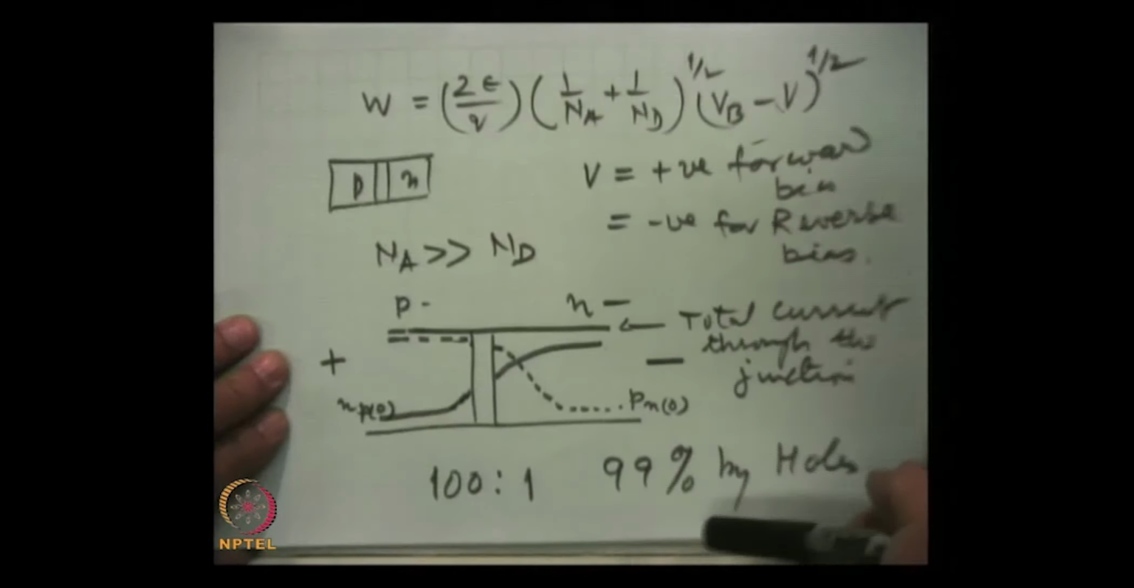This is how the currents flow in a forward biased p-n junction, and we could see how useful the concept of this potential diagram, energy diagram, is. Then we can discuss the p-n junction under reverse bias.